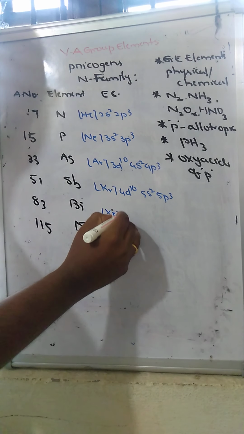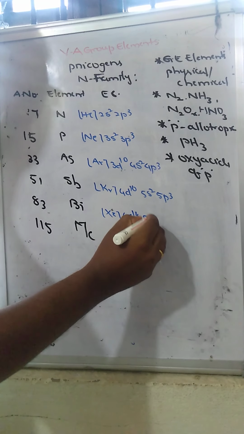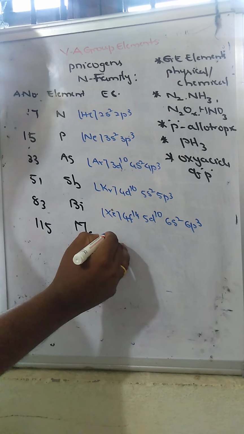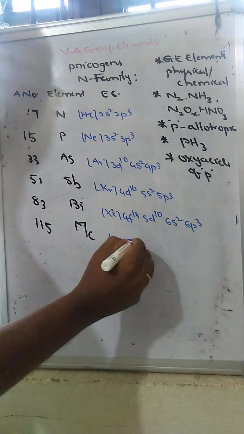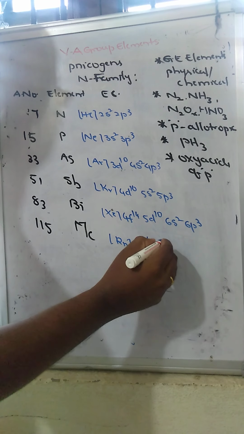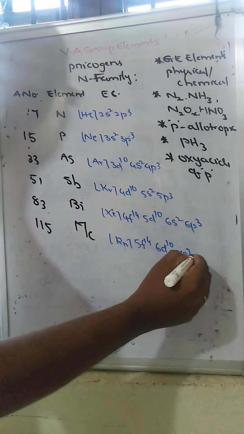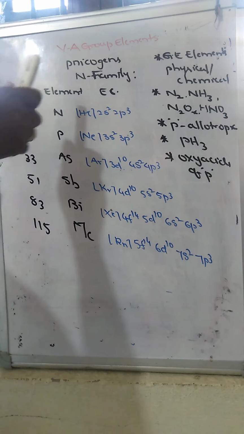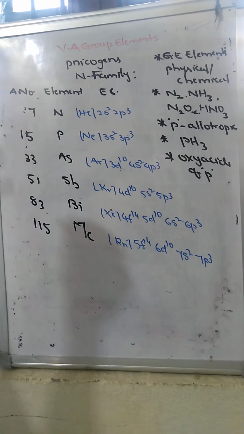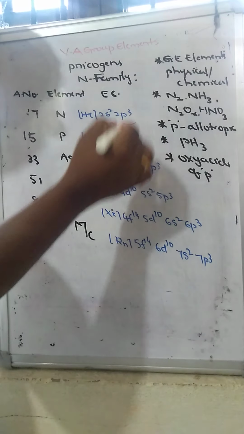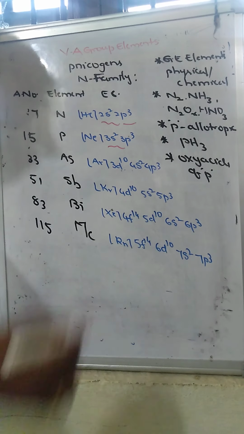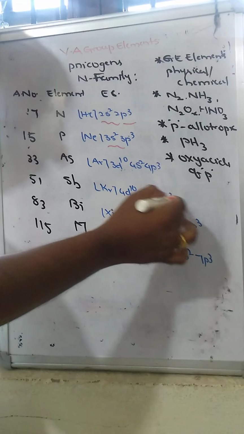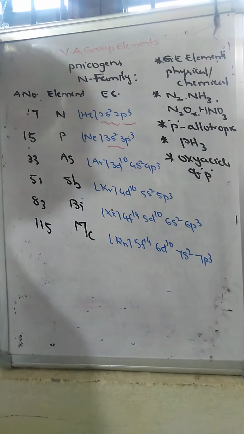Xenon, 4f14, 5d10, 6s2, 6p3. Now radon, 5f14, 6d10, 7s2, 7p3. If you see the general electronic configuration of these 15th group elements, in the valency shell we will see 2s2, 2p3, 3s2, 3p3, 4s2, 4p3, 5s2, 5p3, 6s2, 6p3, 7s2, 7p3.